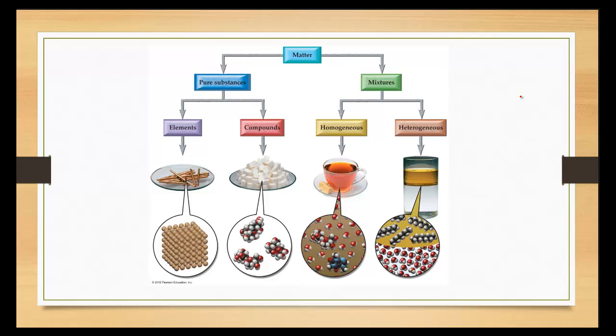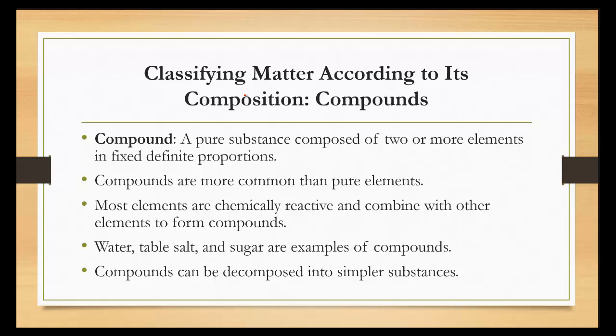Let's move on to compounds. A compound is a pure substance composed of 2 or more elements in fixed definite proportions. Compounds are more common than pure elements because most elements are chemically reactive and combine with other elements to form compounds. Water, table salt, and sugar are all examples of compounds. And compounds can be decomposed into simpler substances.